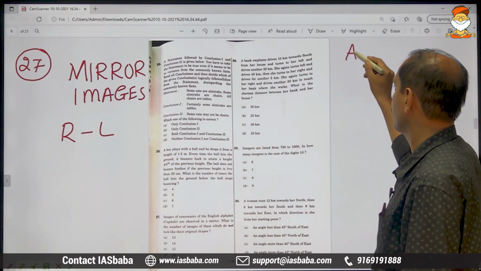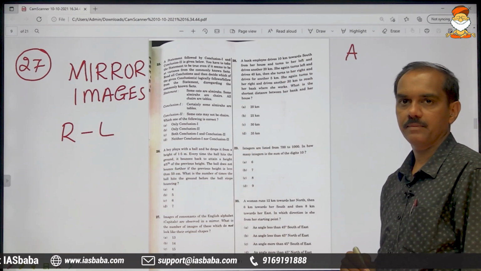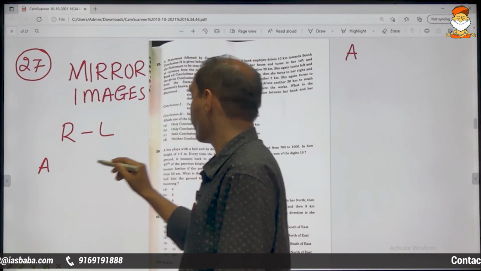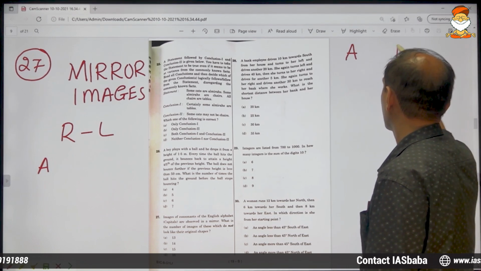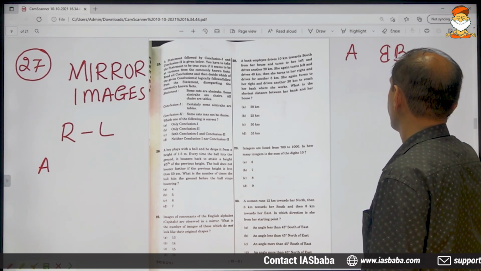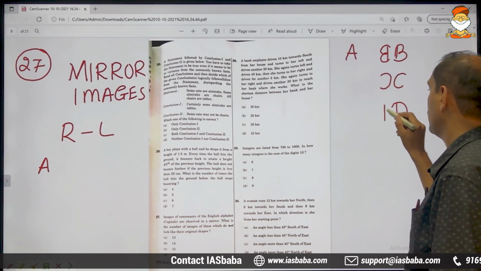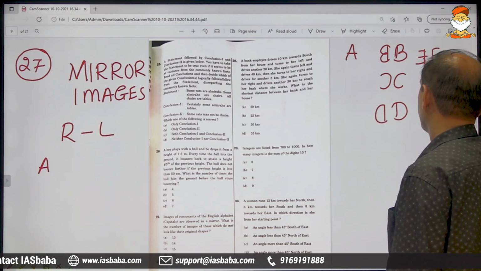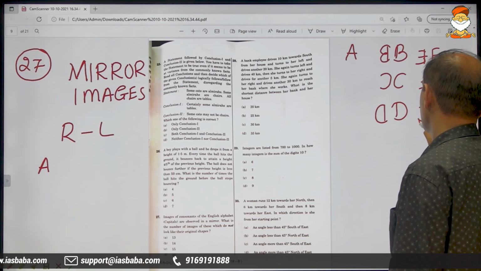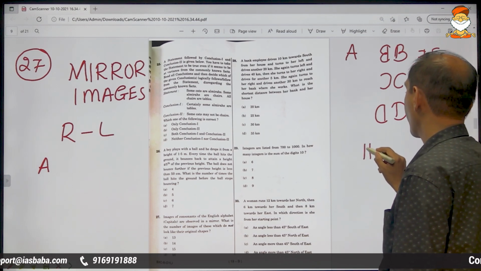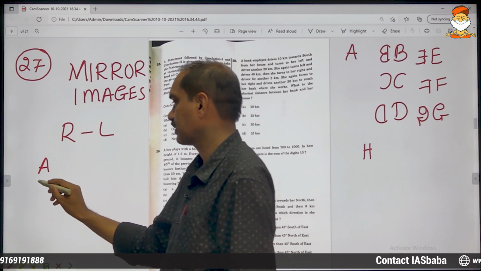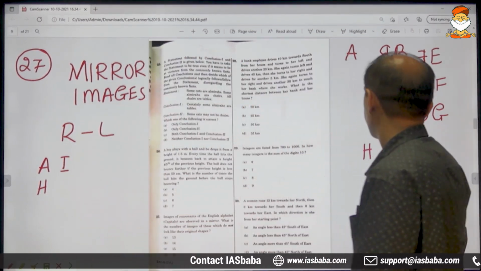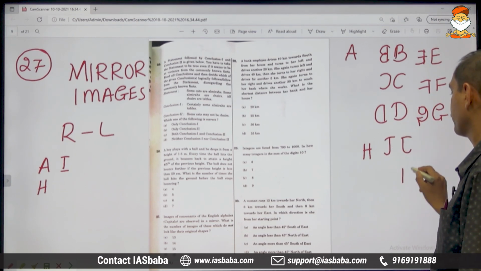A appears same. Okay, let me write here. A appears same. B looks like this. C, D appears like this. E, F, G, H same. H appears same. I, J like this.